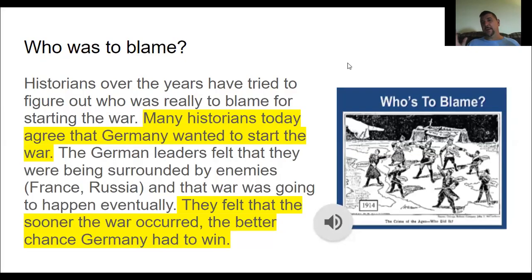So who was to blame for all this? Over the years, people have tried to figure it out, but a lot of historians today think Germany actually wanted to start the war. Because they were surrounded by enemies, and then they had made the Triple Entente alliance, they felt that the sooner the war got started, the better. Germany had to win.